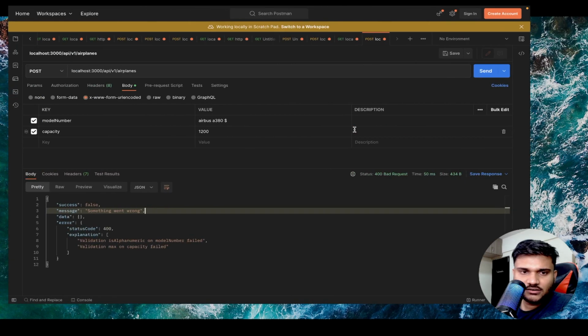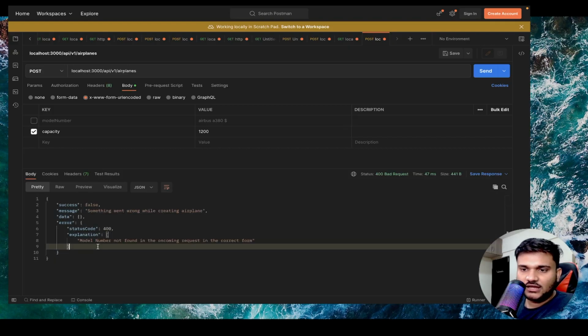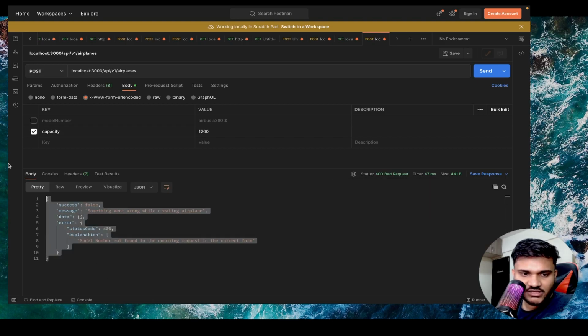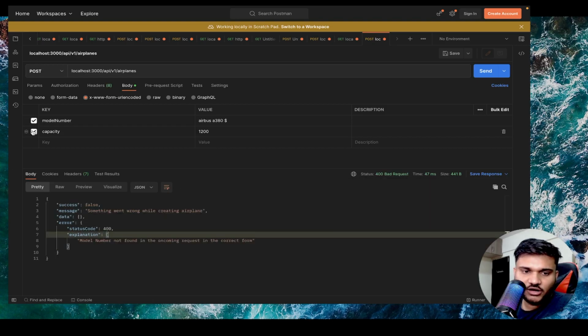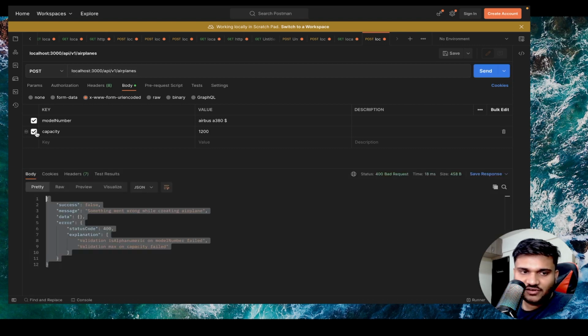Let's save it. Now let's say you will not send model number, see again now custom messaging and consistent messaging. Client will always expect explanation to be an array. You can see we are sending an array. We have a 400 bad request status also set, and everything is now more consistent and clean. Now whatever will fail, based on that you will get corresponding messaging altogether. If everything is good, then maybe you will just directly save it.